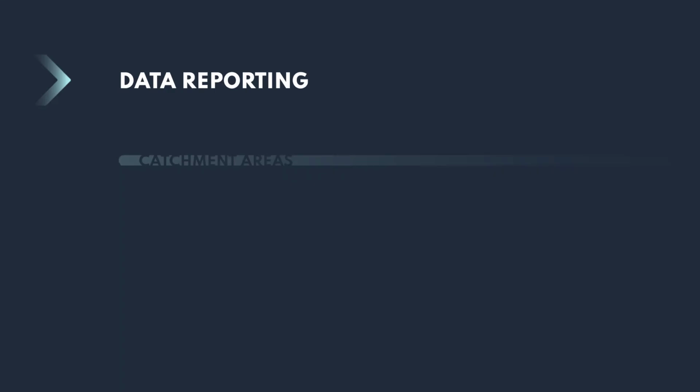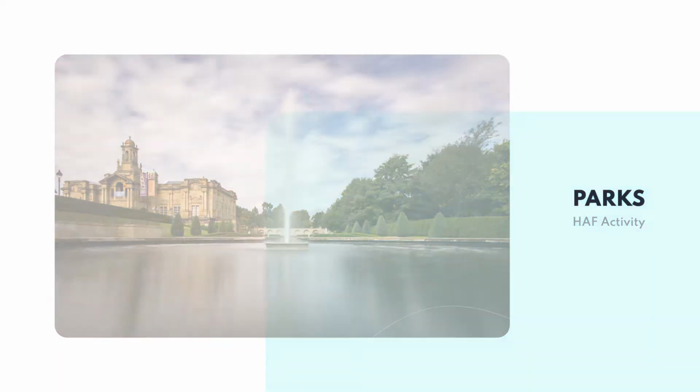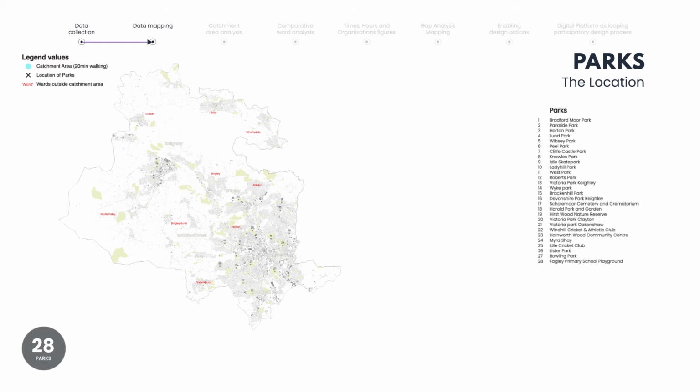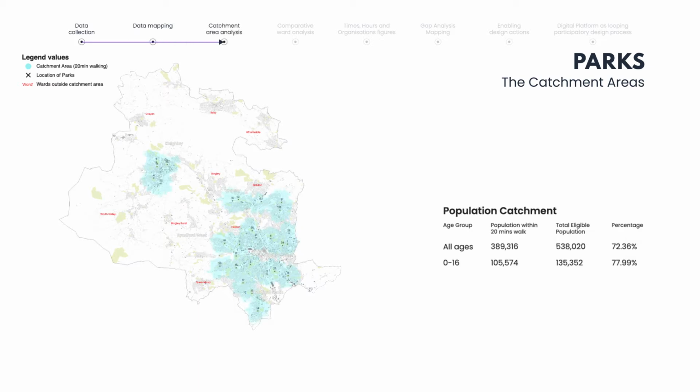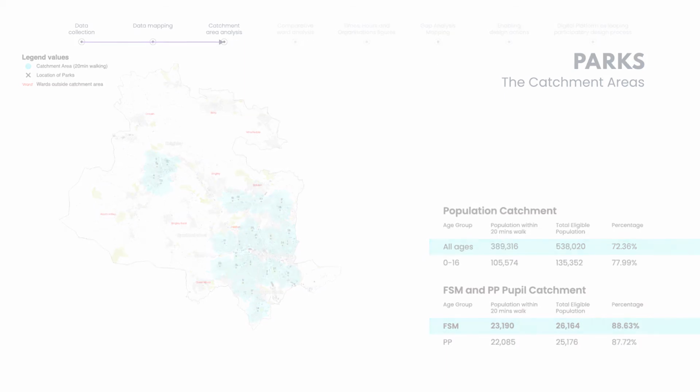Our reporting covered a number of areas. To start with, catchment areas. 42 HAF sessions took place in 28 parks across the city during every day of the 6-week holidays. When we mapped these, we could add a 20-minute catchment walking area around every park. And that showed us how many people were within those catchment areas. We see 72% of all Bradford population and 88% of free school meal pupils were within 20 minutes of a park where an activity took place.